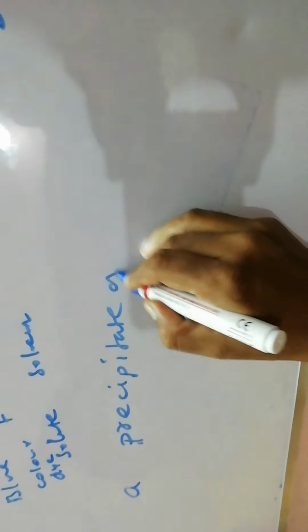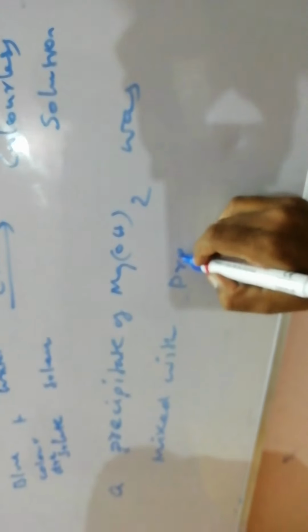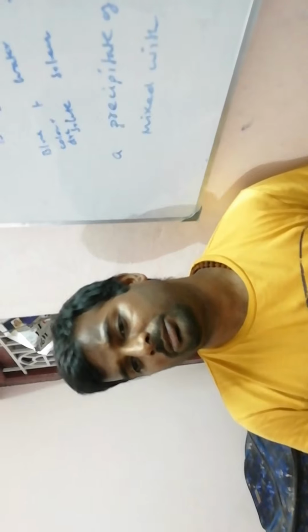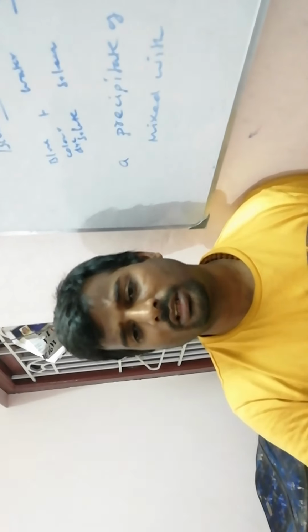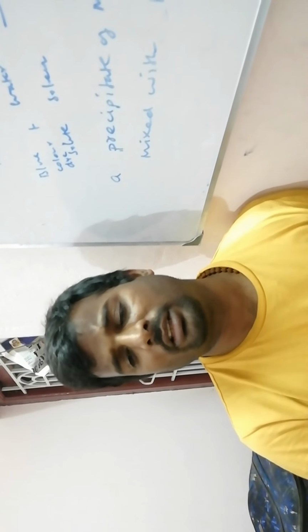Next, precipitate of magnesium hydroxide. Precipitate of magnesium hydroxide was mixed with Magneson reagent. What is Magneson reagent? Magneson reagent is a reagent used to identify magnesium salt. It is a reagent which gives a red color. When magnesium reacts with this Magneson reagent, it will give a red color.